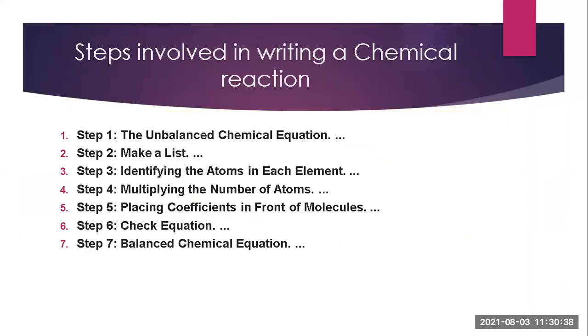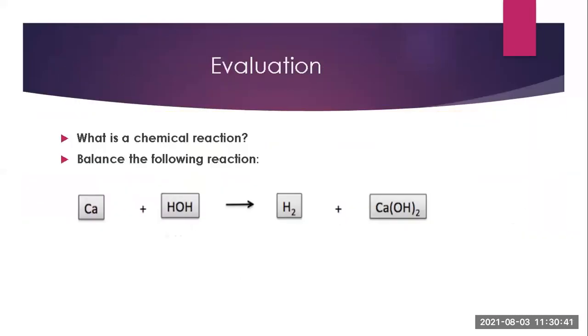Then comes the next question. Here you just have to balance the following reaction: calcium and water give H2 and Ca(OH)2. So let us balance it. Now you can see how many calciums are there: 1 calcium. So below it, write the element name calcium and write in front of it the number on the reactant side. And on the product side also write calcium, which does not have any coefficient in front of it. So naturally the number of calcium is 1.